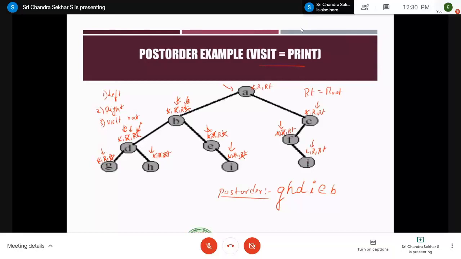At this point, left is null, therefore strike it off. Right child is null, strike it off. And after that, we have the root node. That means print the root node, that is J. Right? So this is also completed.